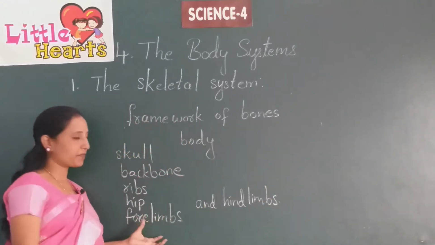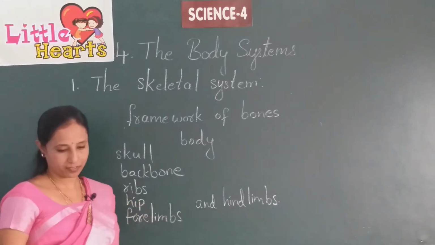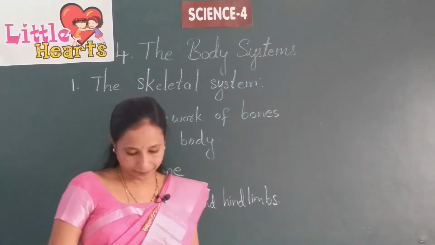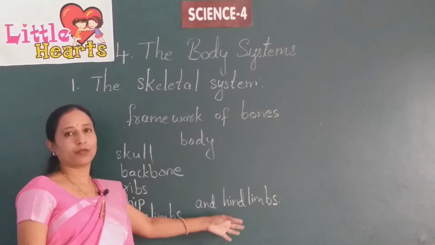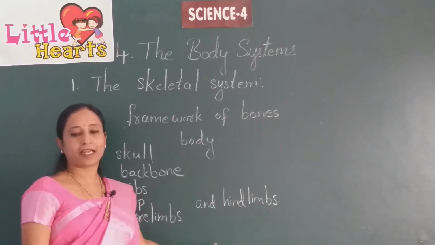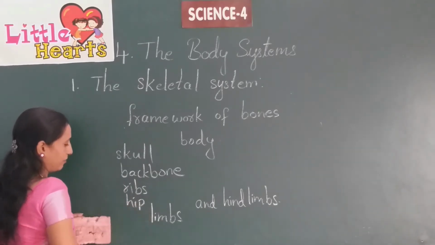Forelimbs are called hand bones and hind limbs are called leg bones, or you can say upper limbs and lower limbs, as the skeleton is in a standing position. We will write that: upper and lower limbs.